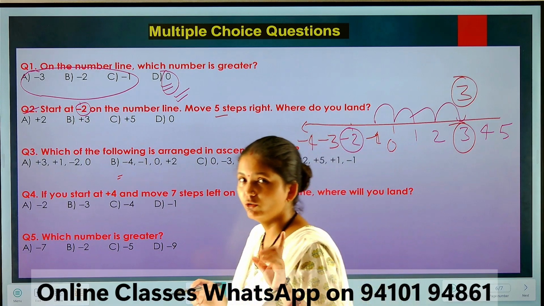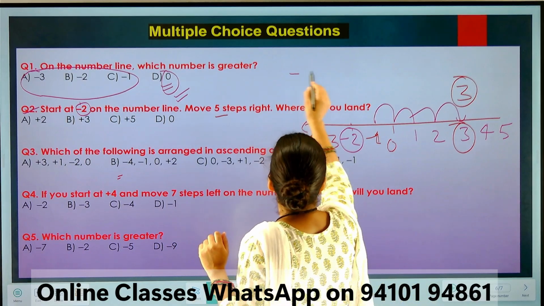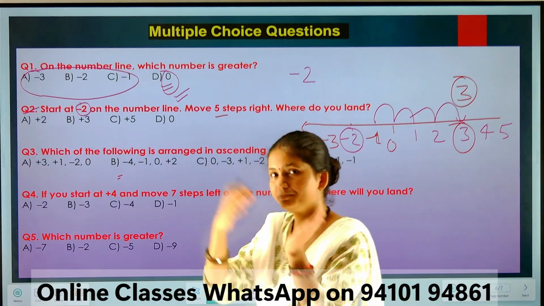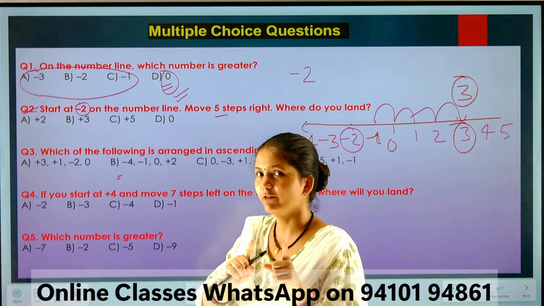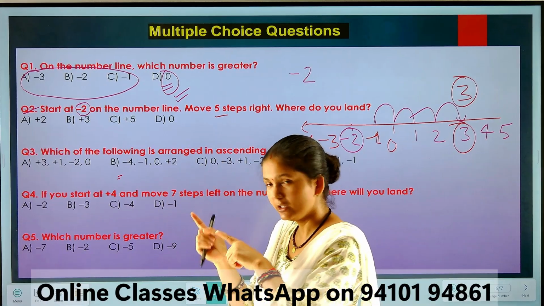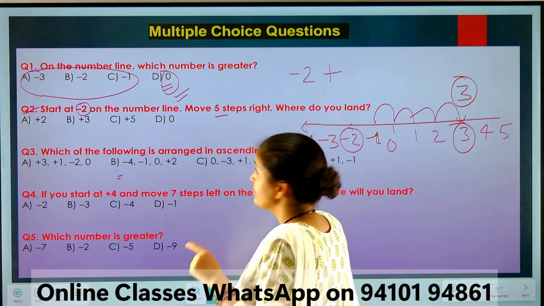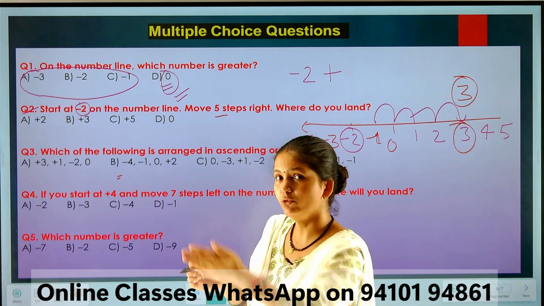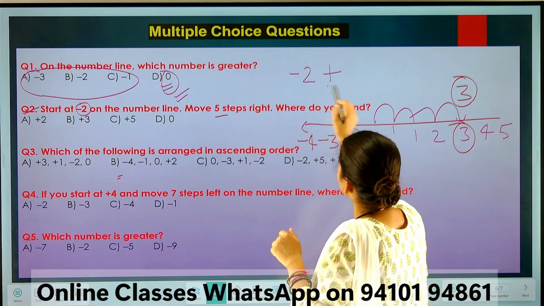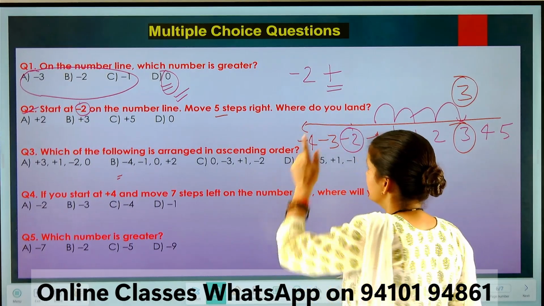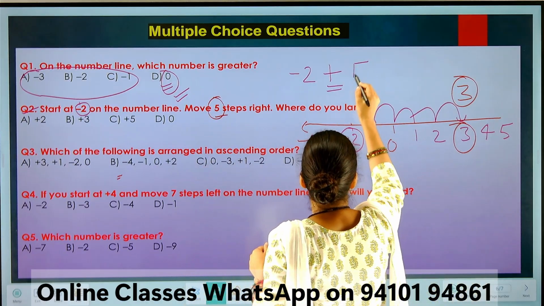But there is another way to find this answer in an easy way. So suppose you are starting at minus 2 and you are moving right side. Right side value is greater value. Increase. Got it? So that's why we will put positive sign here. Suppose there will be left side. So left side value will be decreased. So we will put negative sign here. But for this question we will put add sign because we are moving right side. And how many steps? 5 steps. So we will write here 5.